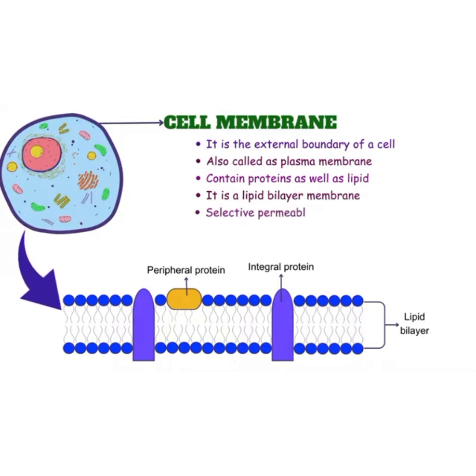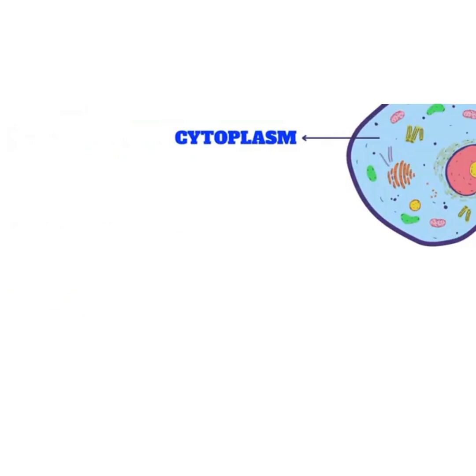It is a lipid bilayer, a selectively permeable membrane. The lipid bilayer consists of peripheral proteins and integral proteins. Its main function is the support and protection of the cell.